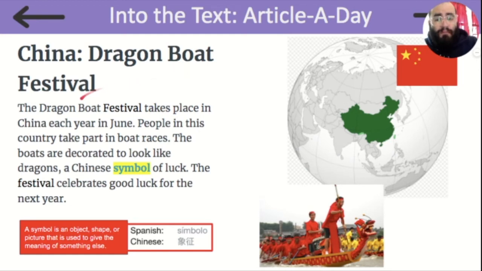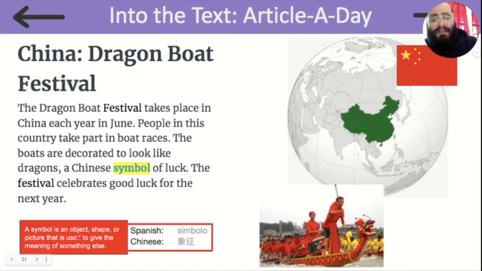China, Dragon Boat Festival. The Dragon Boat Festival takes place in China each year in June. People in this country take part in boat races. The boats are decorated to look like dragons, a Chinese symbol of luck.